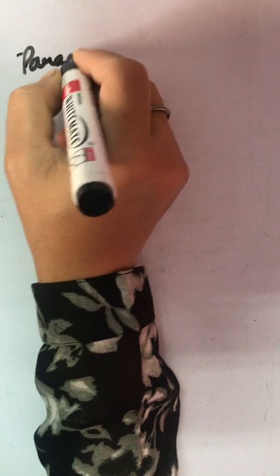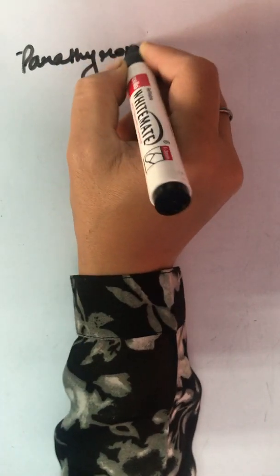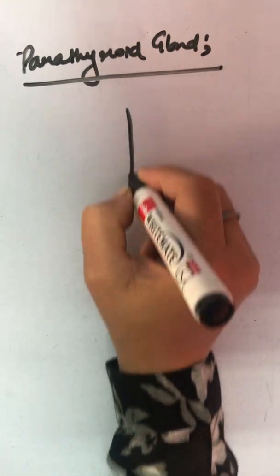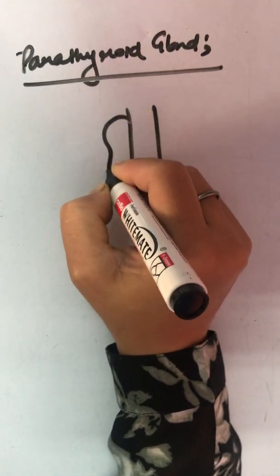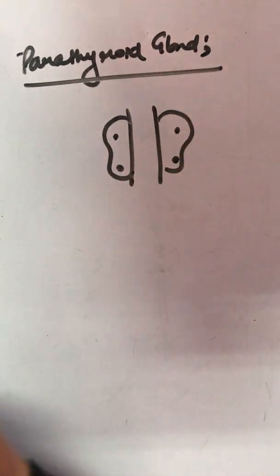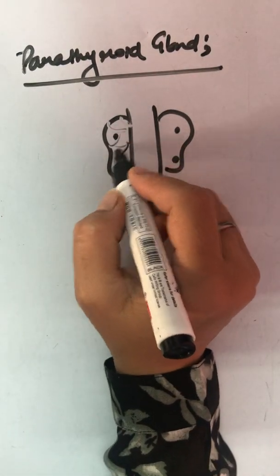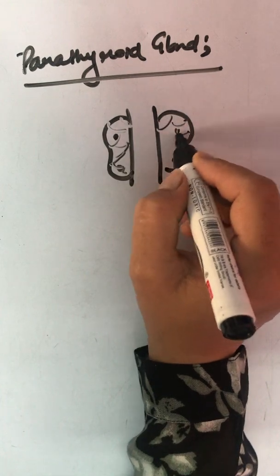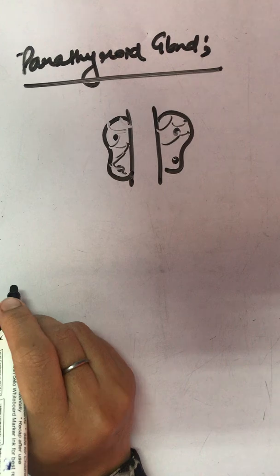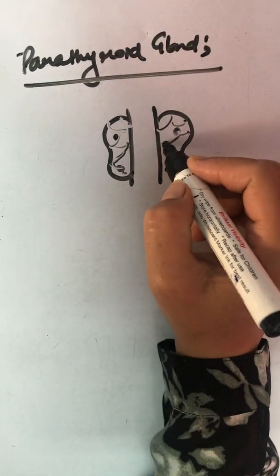Parathyroid. These are four small parathyroid glands which are generally located in the thyroid gland only. हमने thyroid बनाया था ना? Over there, the four globular dots that I have made are the parathyroid glands, which are embedded in the thyroid gland.